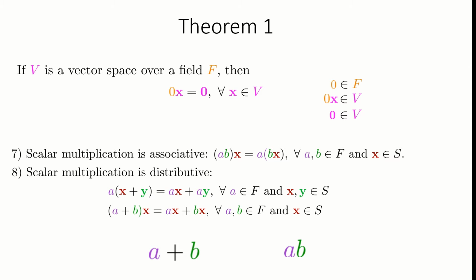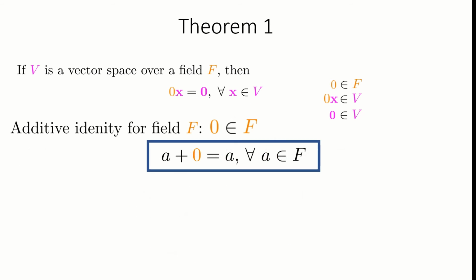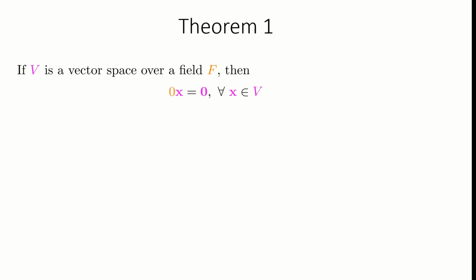So when we say that a set is a vector space over a field F, it is understood that the definition of addition and scalar multiplication of two scalars are provided by the field F. As the field F defines the addition and multiplication of scalars, it contains additive as well as multiplicative identity. Here the statement 0 represents the additive identity for the field of scalars. With this understanding of the field, let us describe the theorem again. The theorem says that the multiplication of the additive identity of the field with any vector of the vector space is equal to the identity vector of the vector space. Let us prove this statement.